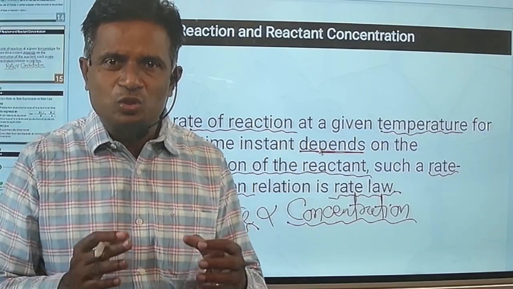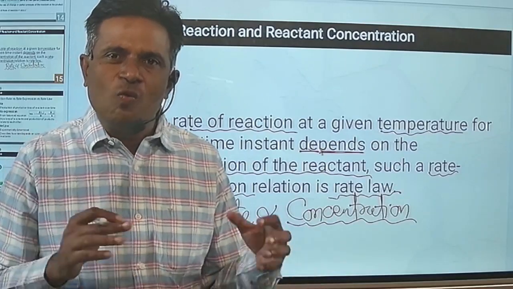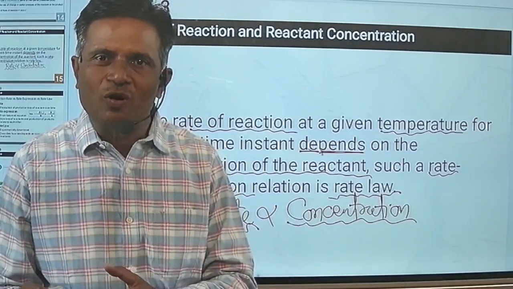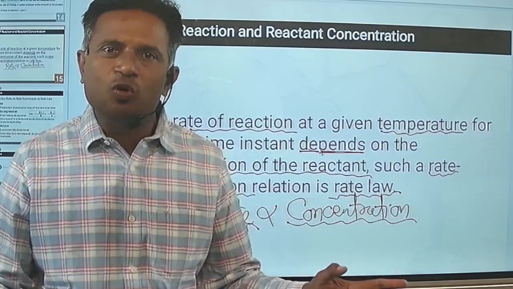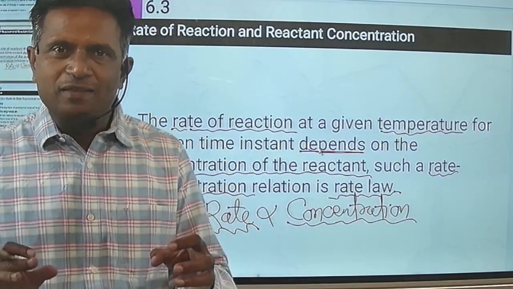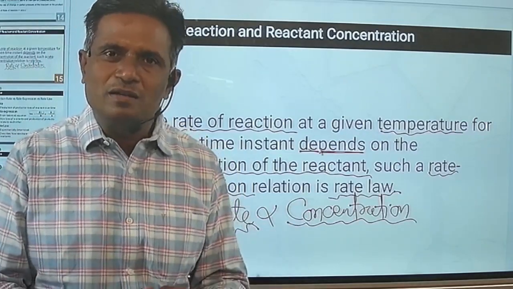Are you getting this? True rate law. That means whatever concentration terms are in the rate law expression actually determine the rate of chemical reaction. And once you know this basic thing, you can easily apply it to any chemical reaction.